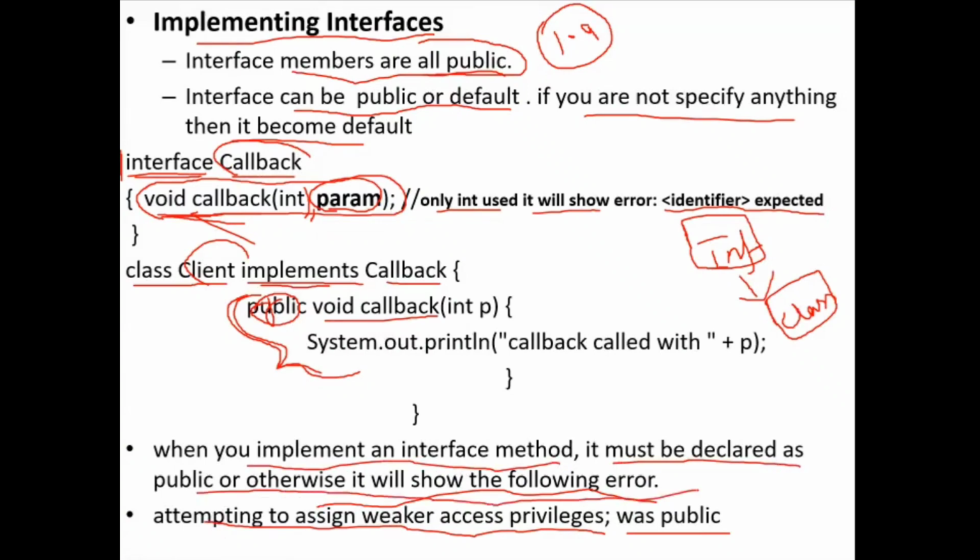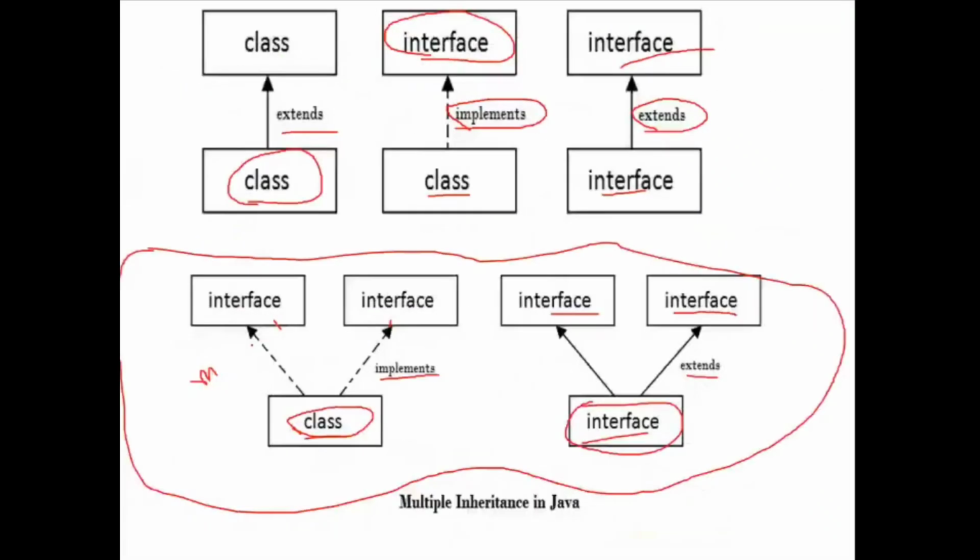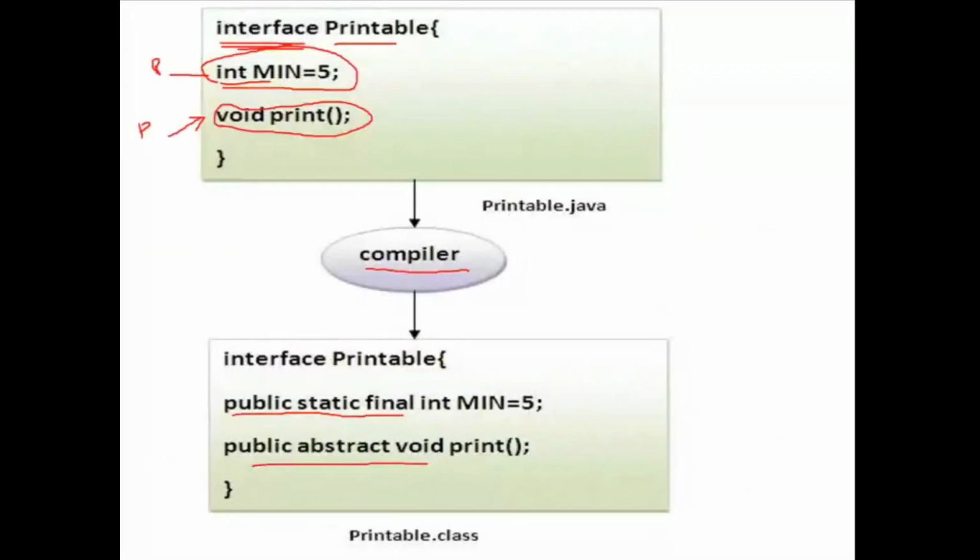Got it? So here, a question: when we compile void callback, will it become public static void callback? No, ma'am. The method is not static. Only member data alone is static. This is member data, so it is added with the static keyword, public static final. This is a method, so for this method only public and abstract are added, not static. Got it?